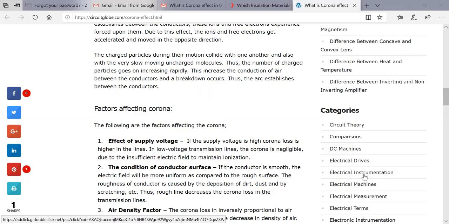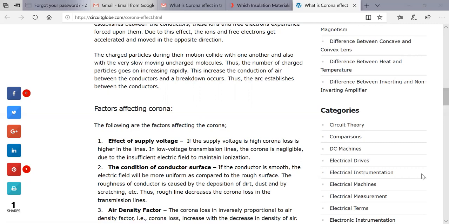Roughness is caused in the conductor by the deposition of dirt and by scratching, so other parameters come into play. So a rough line increases the corona loss in the transmission line. The second point is the condition of the conductor surface.